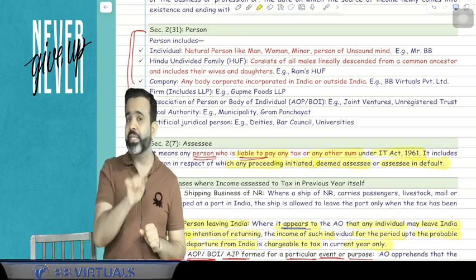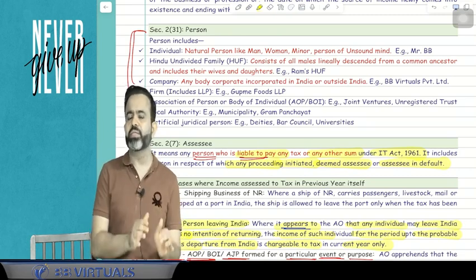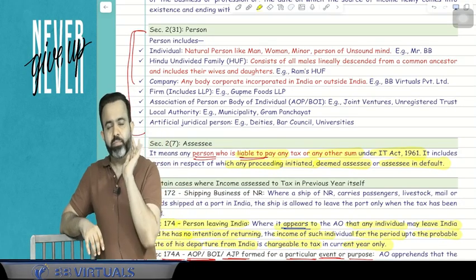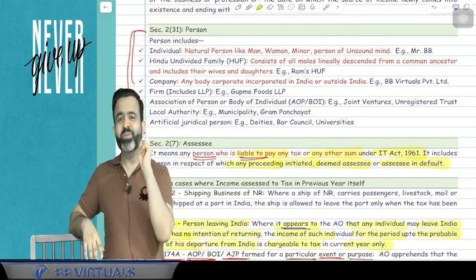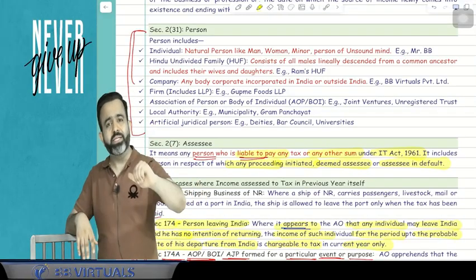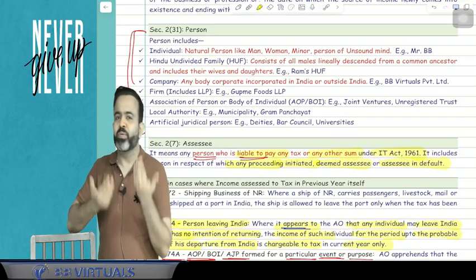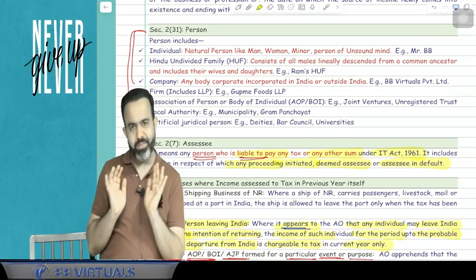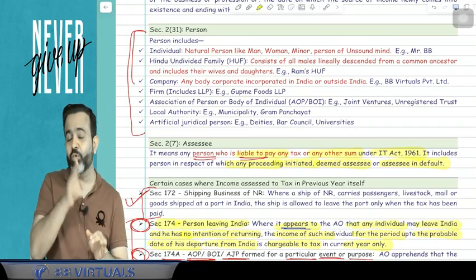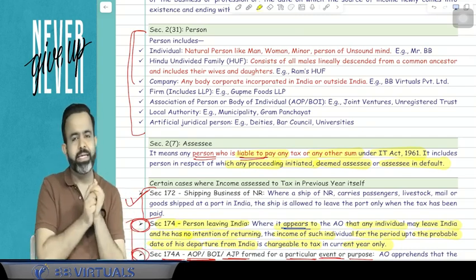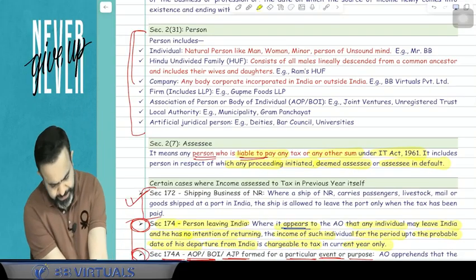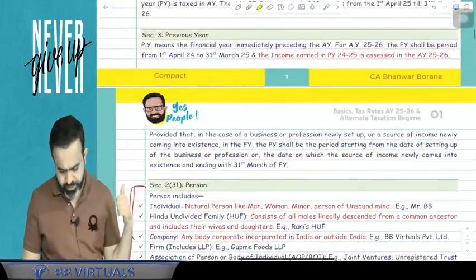So any person required to pay tax or any other sum under the income tax law is known as the assessee. Now remember, all assessees are persons, but all persons are not assessees. Because you are a person and you are not paying taxes. Suppose you are not filing your return, then you are only a person, but you are not an assessee. But I am the assessee as well as the person. So every assessee is a person, but every person is not an assessee, means only a person who is required to pay tax or any other sum under income tax law is treated as the assessee. You got my point or not? Yes. So this is the completion of this part, person.